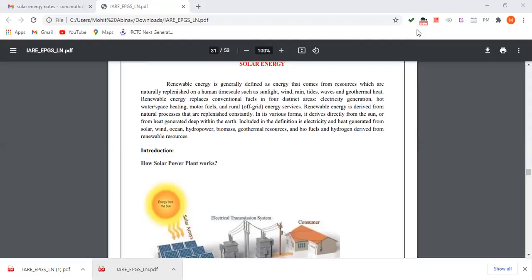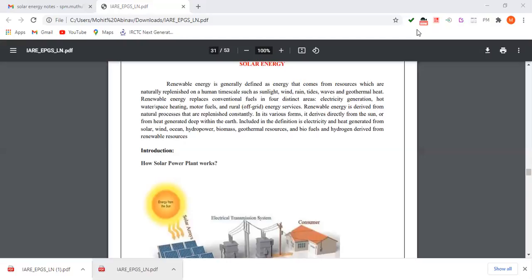In its various forms, it derives directly from the sun or from heat generated deep within the earth. Included in the definition is electricity and heat generated from solar, wind, hydropower, biomass, geothermal resources, and biofuels, and hydrogen derived from renewable sources.